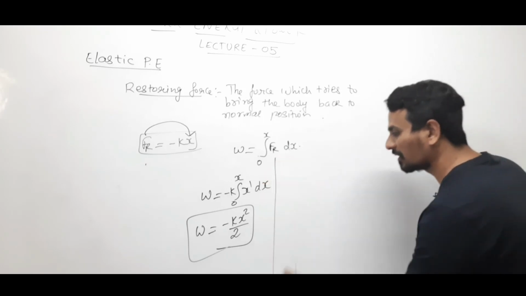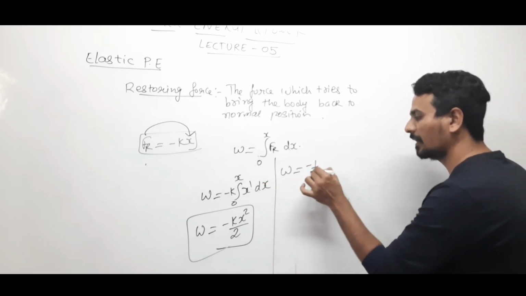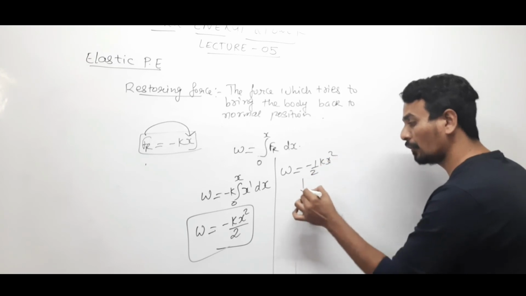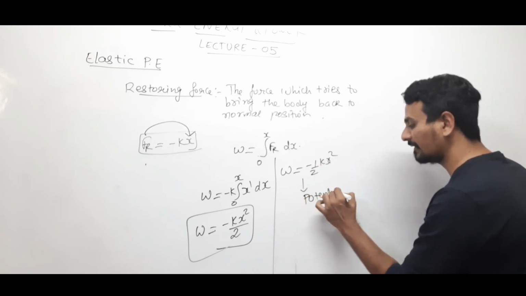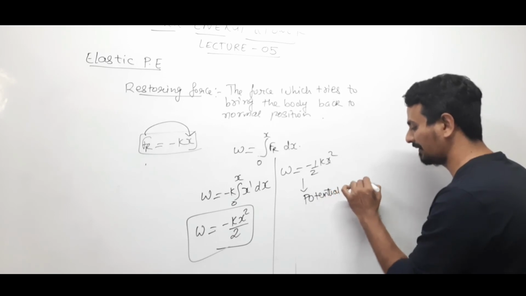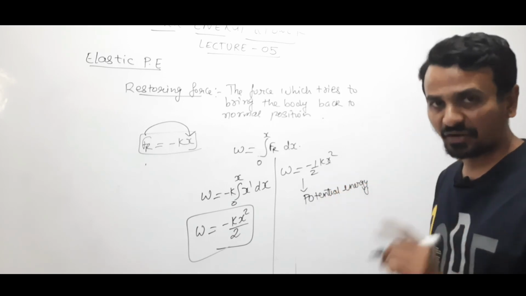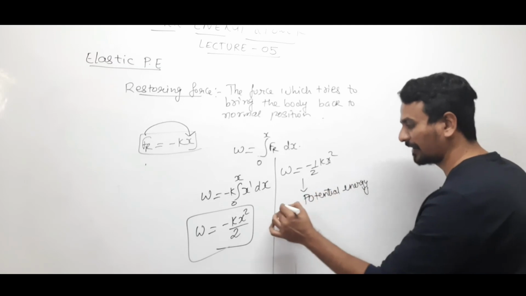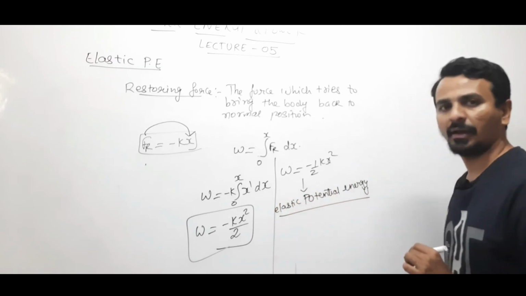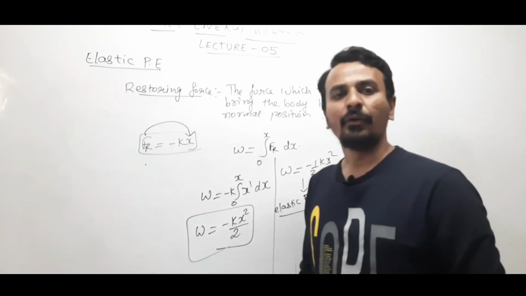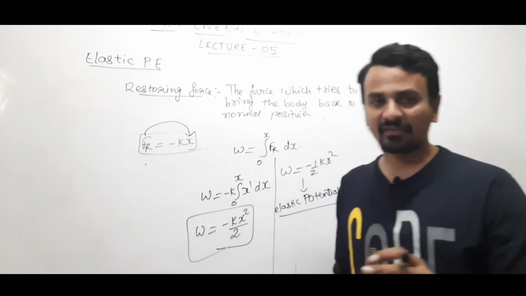So this is the work done by the spring, which will be stored in the form of potential energy inside the spring. This potential energy is known as elastic potential energy.